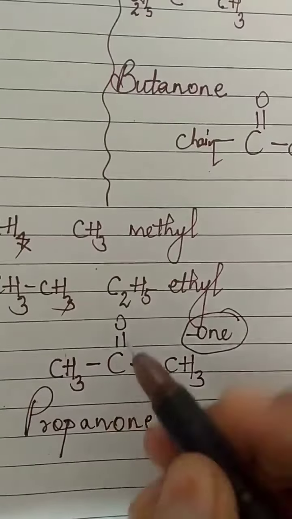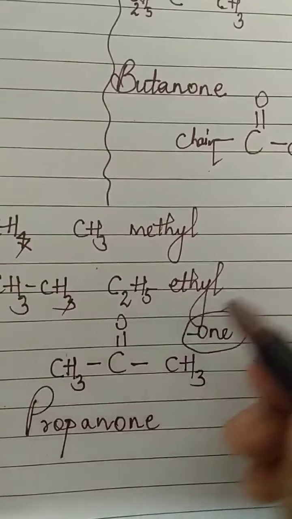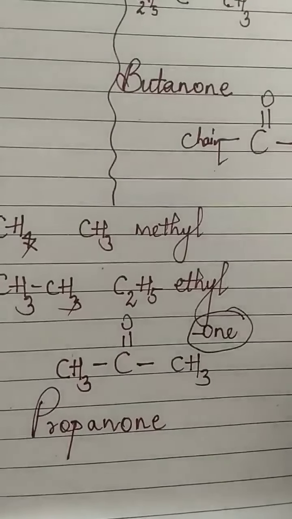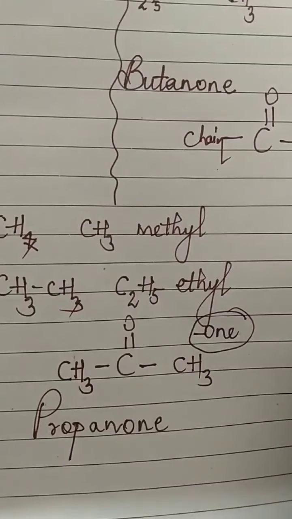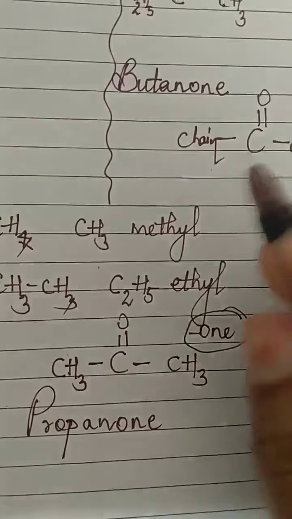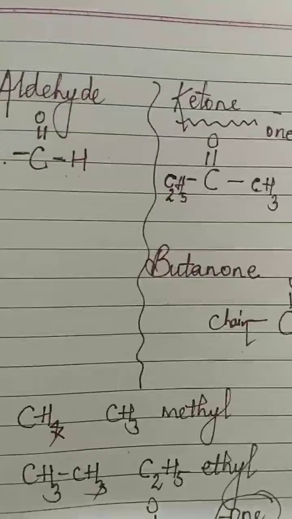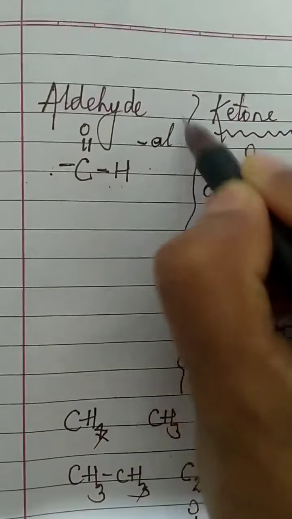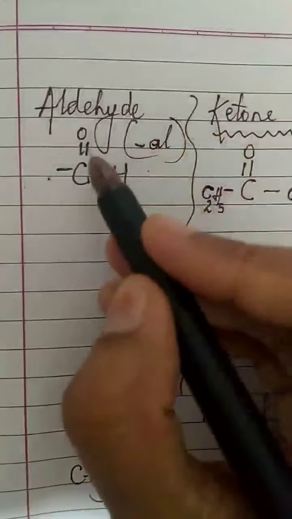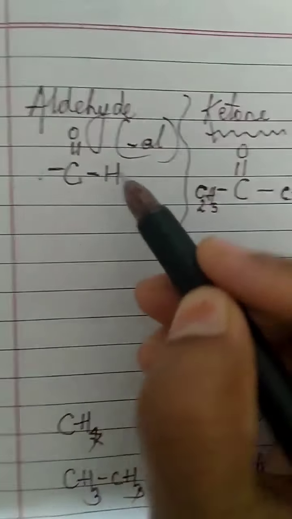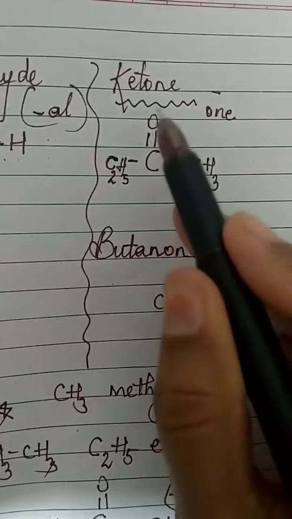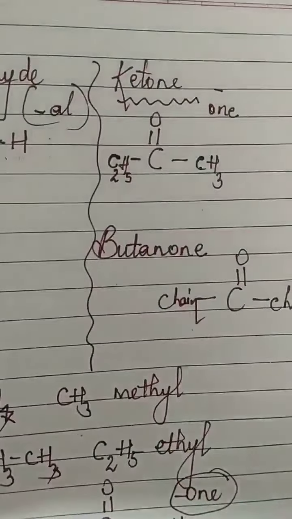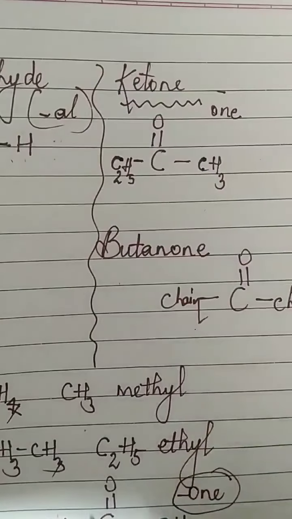In IUPAC, we have to take care about some other detailing. But first you learn about what are functional groups. So I hope you understood about ketone and aldehyde. For ketone, you will add ONE. For aldehyde, you will add al at the end. Functional group is C double bond O, single bond H. For ketone, the functional group is C double bond O, and to the other two valencies, chain will be attached. There will be no single hydrogen present.